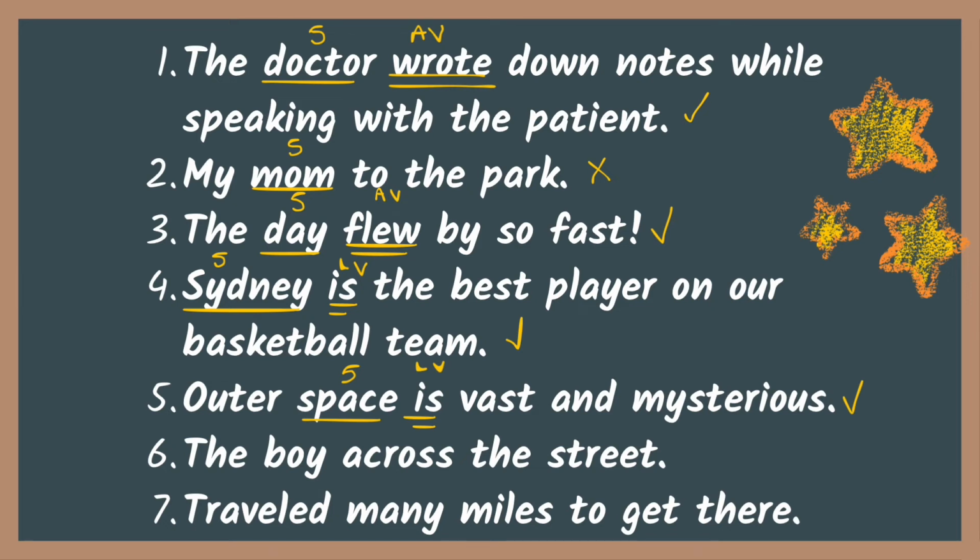6 says the boy across the street. The boy did what across the street? Since we don't have a verb, this cannot be a sentence, unfortunately.